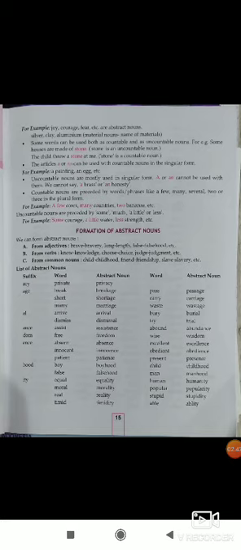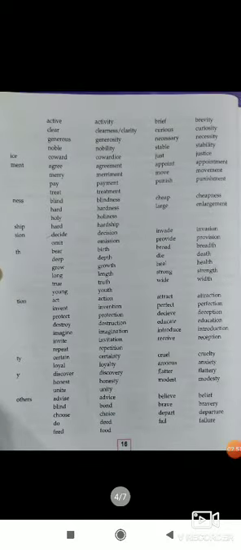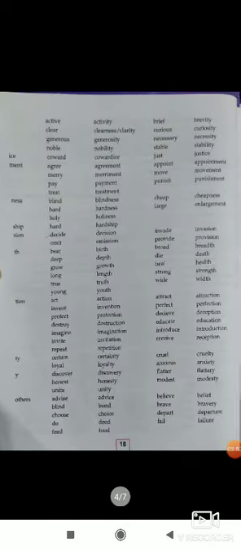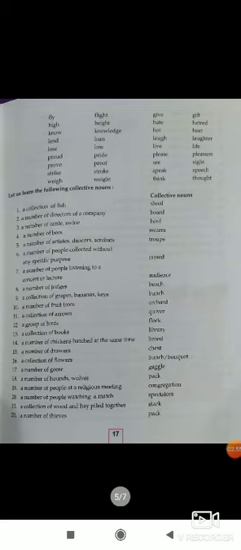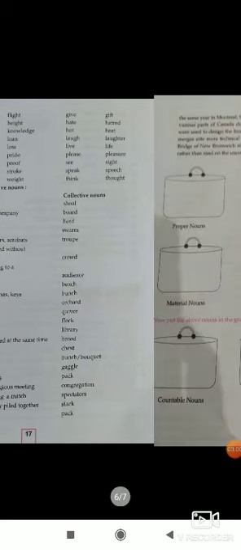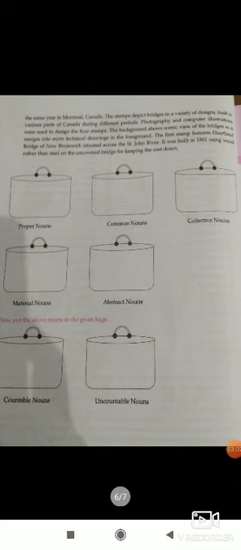Formation of abstract noun, you can see here and read it from your book. You have a book, I hope. And this one also. And this one, collective nouns, you read it already, I have taught you. So you read it once again and fill this exercise. This is the last exercise, I have not filled it. You find out this paragraph and fill it here. And this is the exercise which I filled in the measure column and abstract noun.